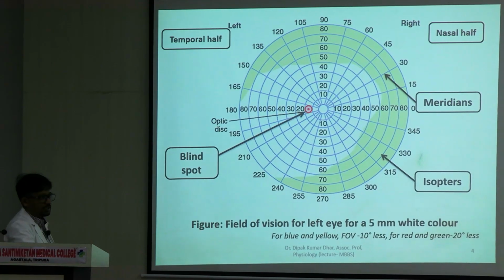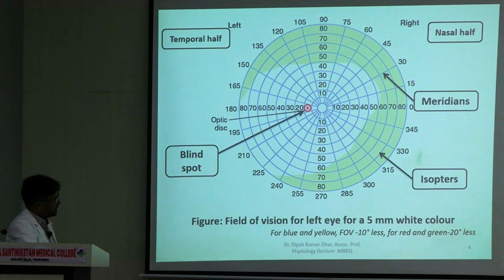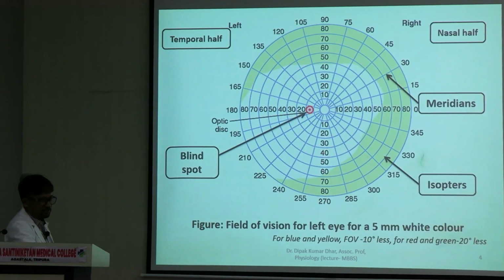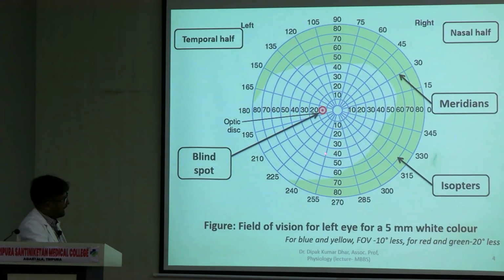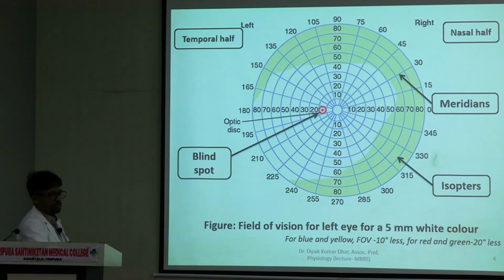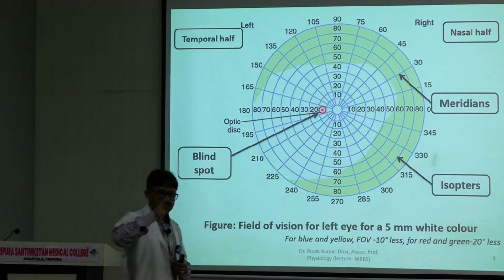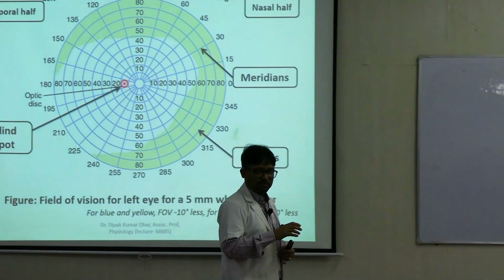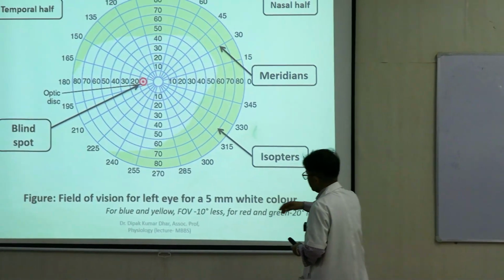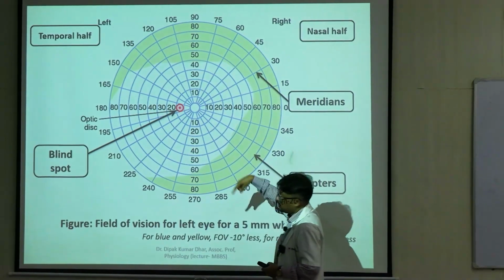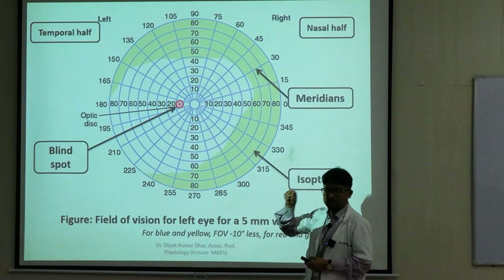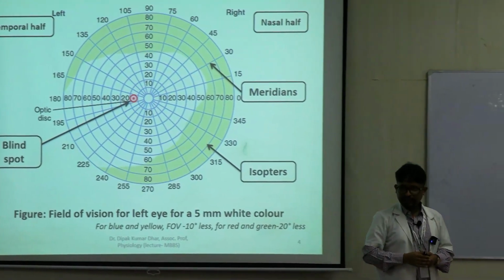Isopters are the concentric circles. So in a given isopter, right? Say the 40 degree isopter, anywhere in any quadrant the object might be placed, but they will always subtend the same angle at the nodal point of the eye. तो isopter का मतलब है ये. Concentric circle में you might place an object in any of the quadrants, superior, inferior, temporal, nasal. Point of fixation पे they will always subtend the same angle.